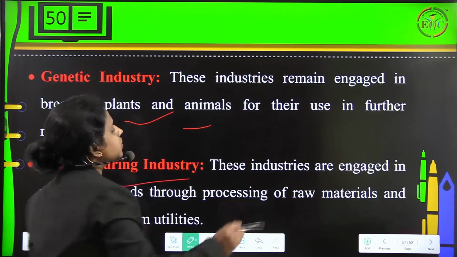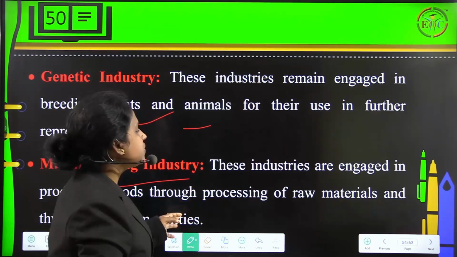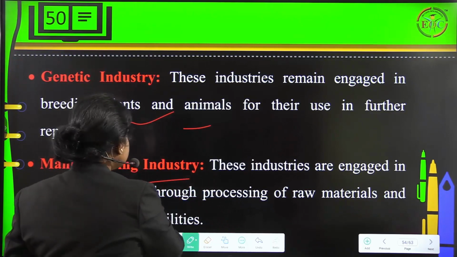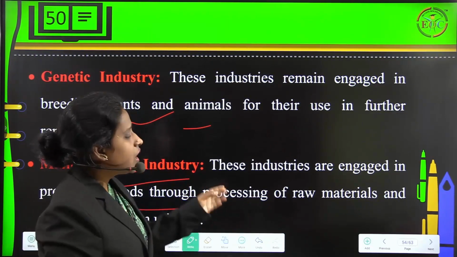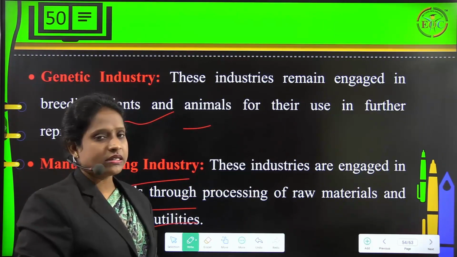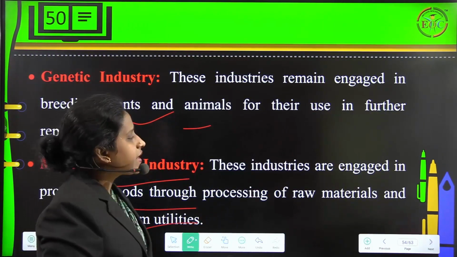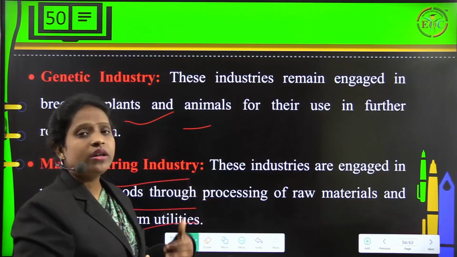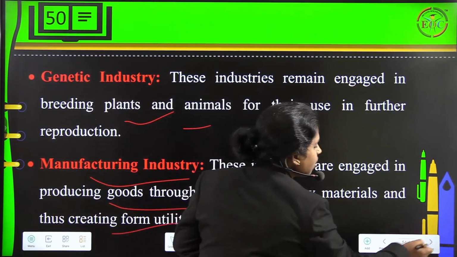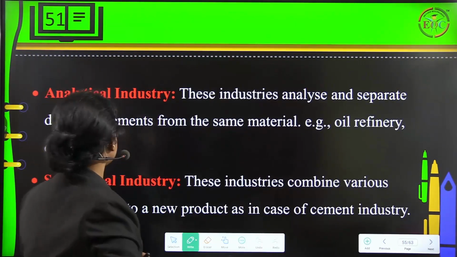And next is manufacturing industry. These industries are engaged in producing goods through processing of raw materials and thus creating form utilities. That is what we call manufacturing industries, because they include the process of processing of goods, right? That is, converting raw materials into finished goods.